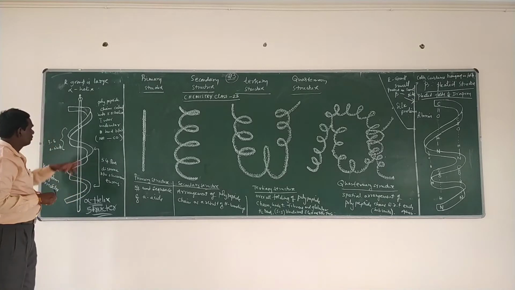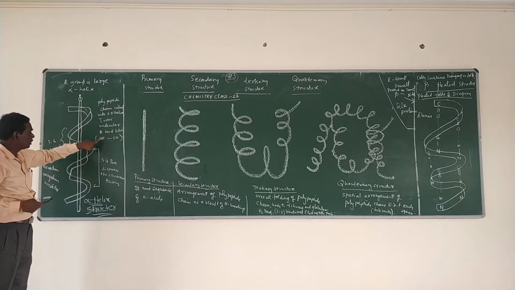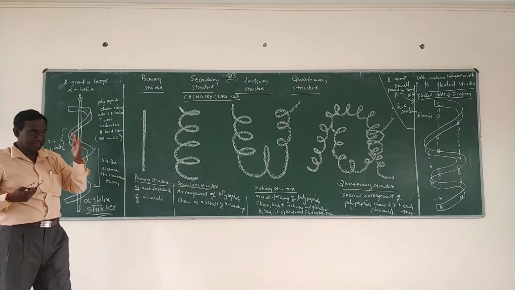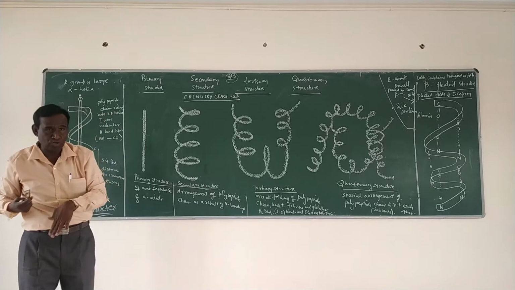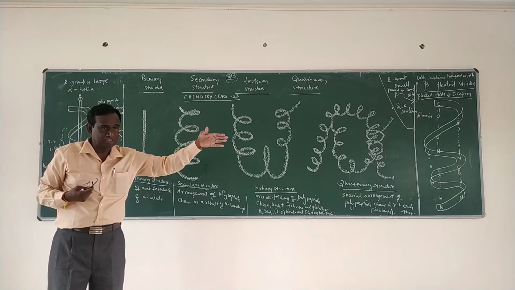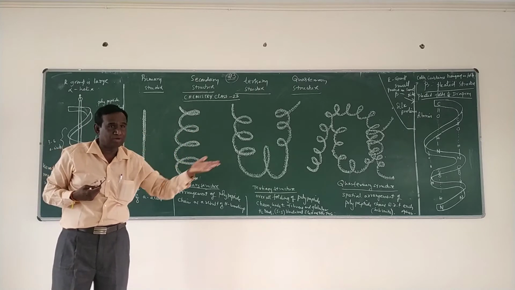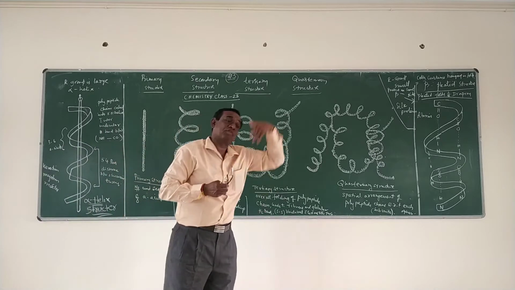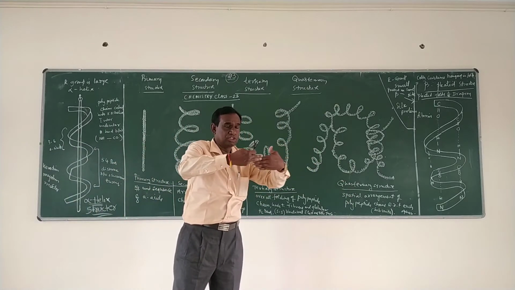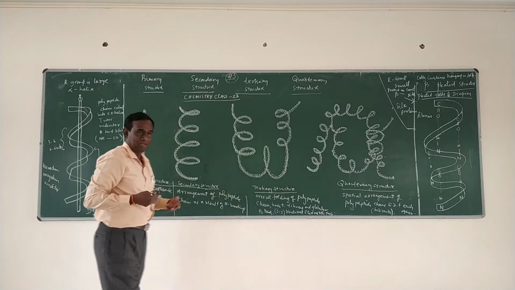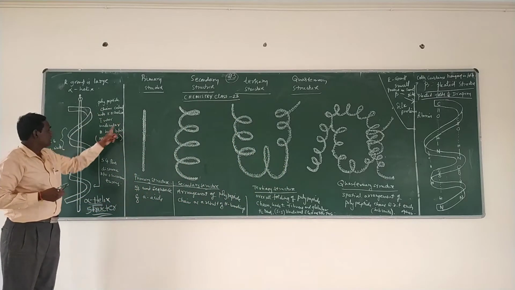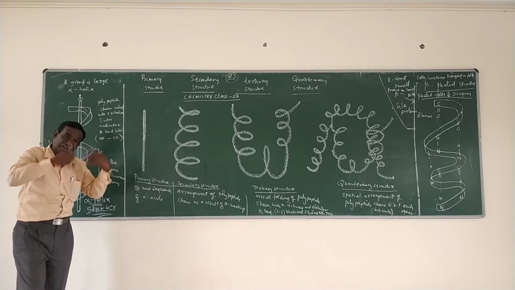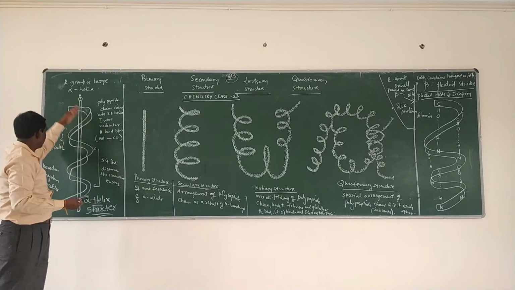How is this hydrogen bonding formed? It is formed between the NH group of one amino acid and the CO group of another amino acid. We know that in one amino acid we have the amino group as well as the COOH group. When the COOH group of one amino acid connects with the amino group of another amino acid, the CONH bond is formed, which is called the peptide bond, as we saw yesterday. So the intermolecular hydrogen bonding is formed between the NH group of one amino acid and the CO group of another amino acid.